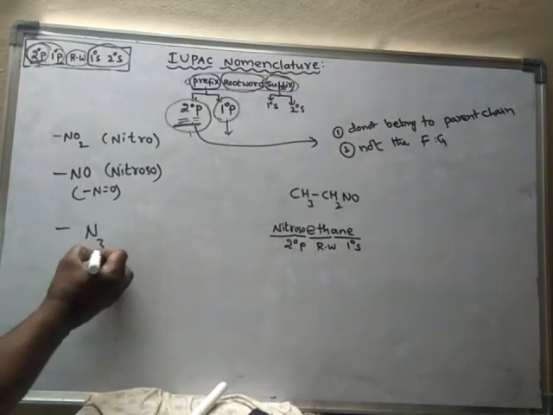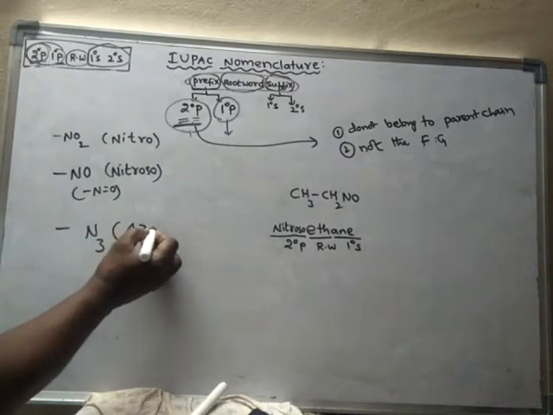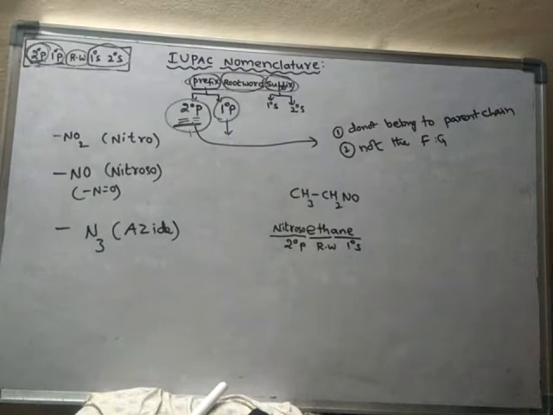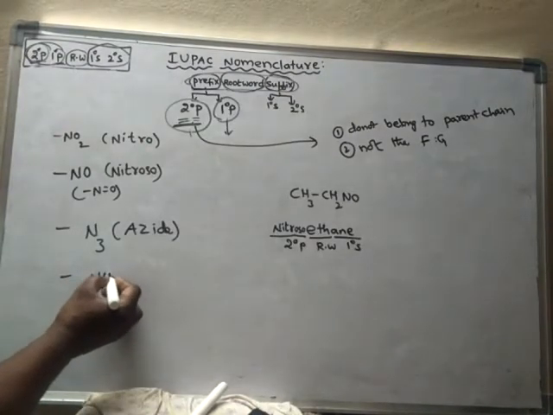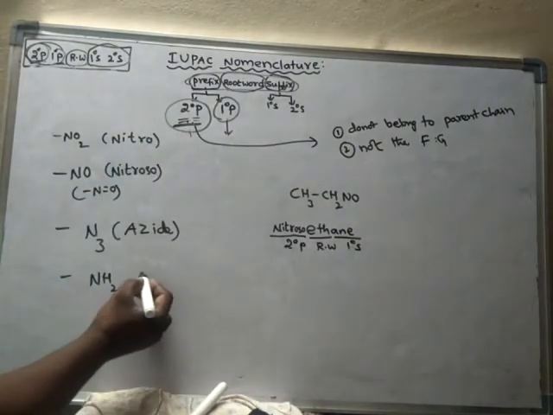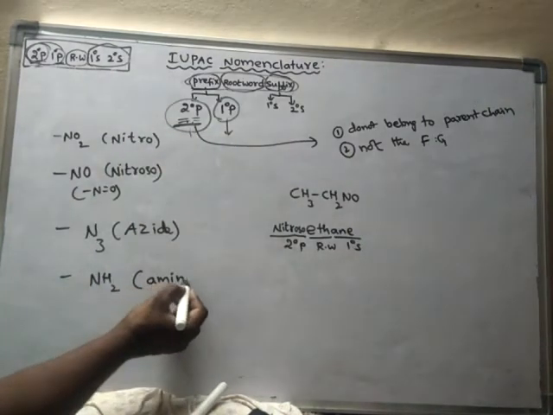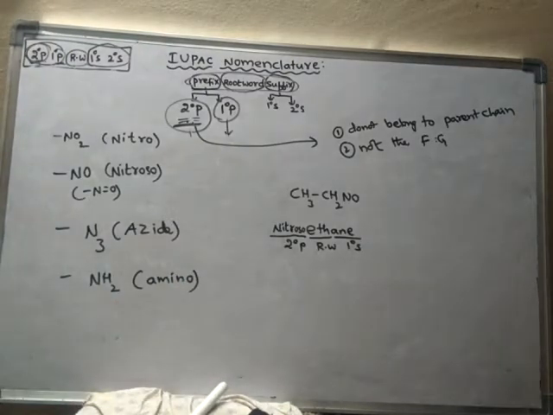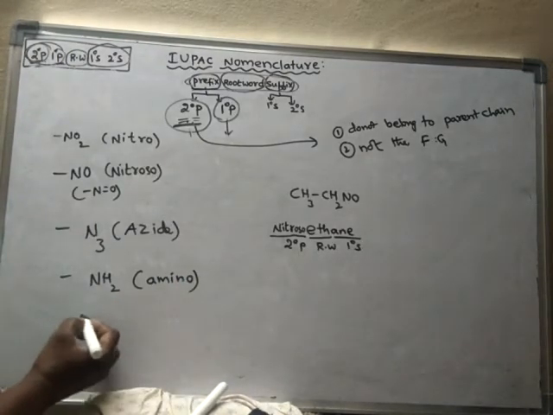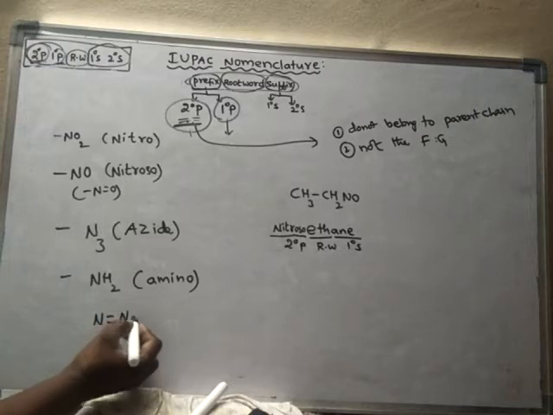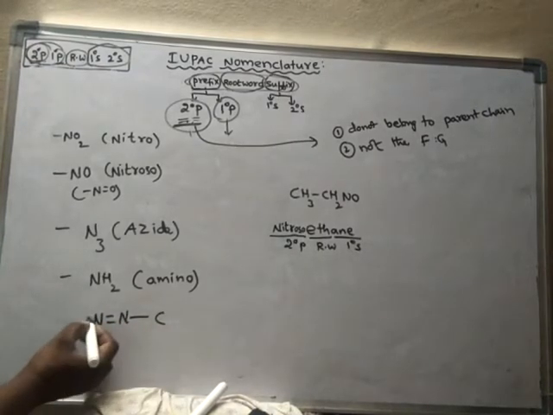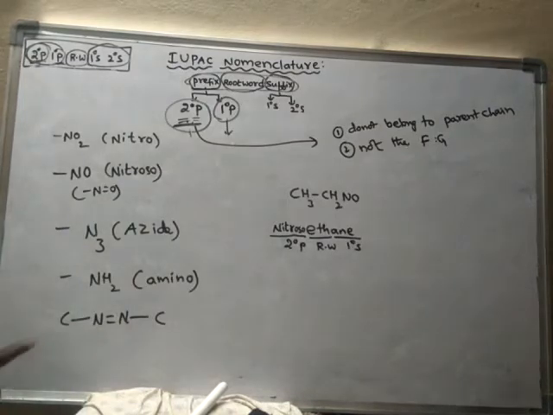If an N3 group is there, then it is called the azide group. If an NH2 group is appearing as a secondary prefix, then we have to use amino. If there is an N2 group, that means two nitrogens, each attached to a different carbon atom.